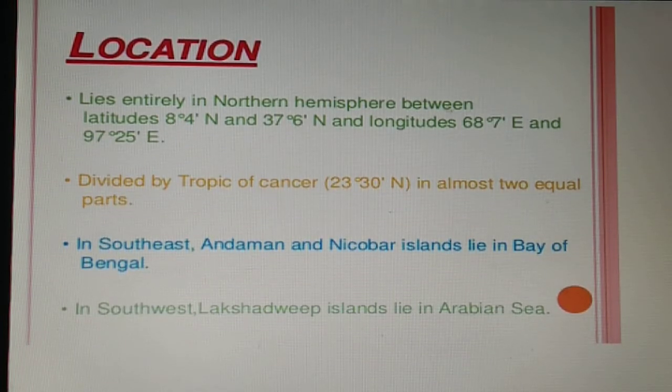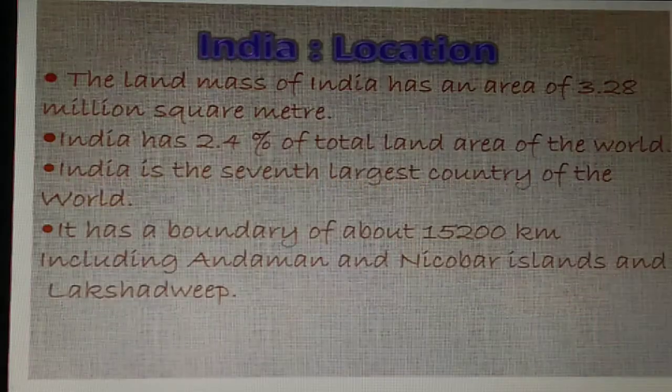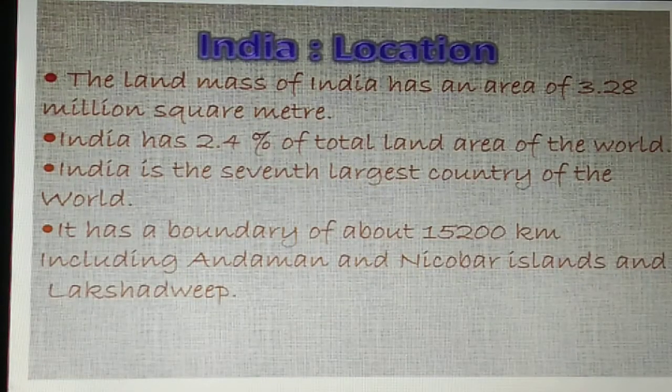In the southeast, the Andaman and Nicobar Islands lie in the Bay of Bengal. In the southwest, it includes the Lakshadweep Islands that lie in the Arabian Sea. The land mass of India has an area of about 3.28 million square kilometers.